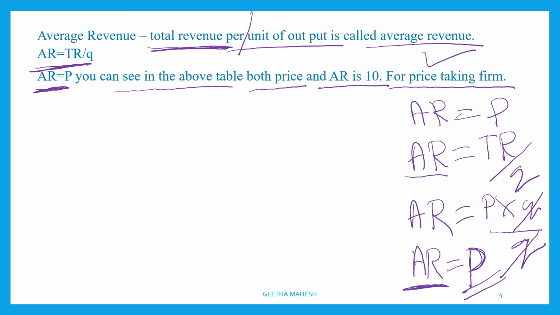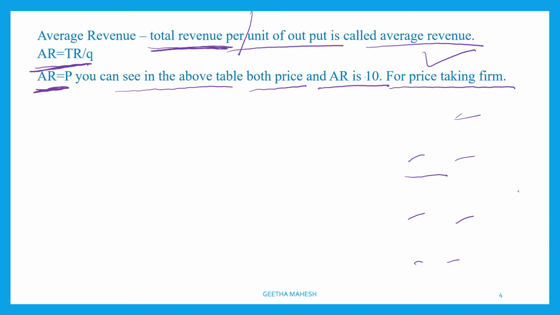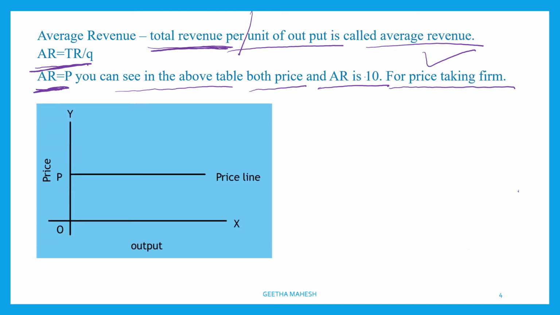Now let us understand this with the help of a table and a diagram. First we will see the diagram. We already discussed the table previously for TR. Now we will see AR. You can see in the diagram, on the x-axis output is measured, on the y-axis price is measured.